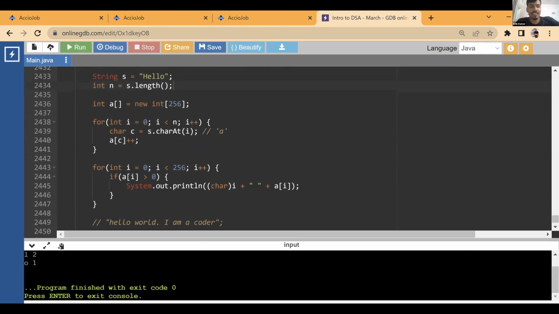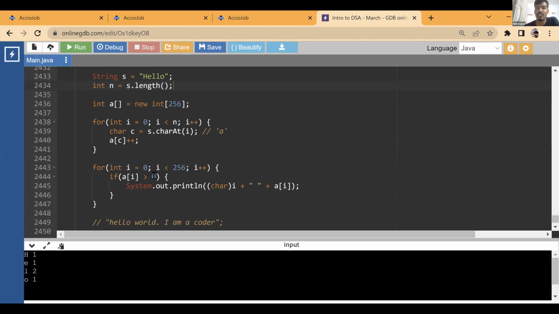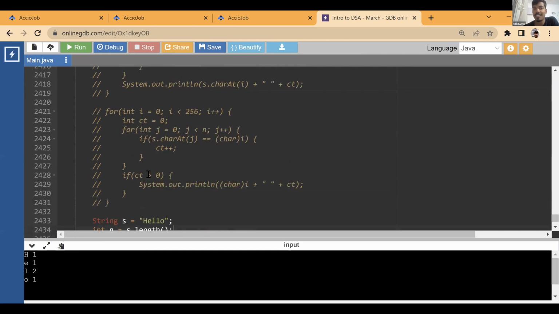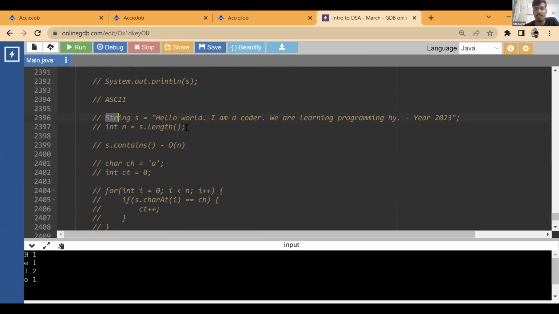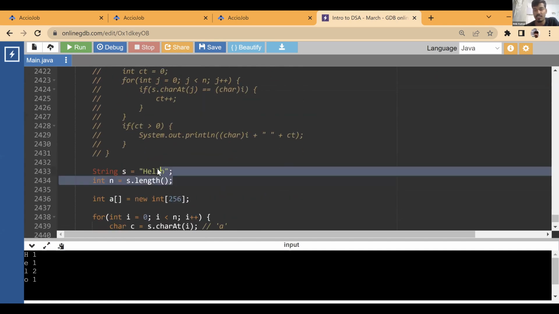Yes, definitely. Okay. See, now it is telling what's the count of H, 1, what's the count of E, 1, what's the count of L, 2, what's the count of O, 1. So it is basically telling you the count of each character in the string. Let's give it a larger string. Let's uncomment this one, which is a larger string, and you'll be able to see the difference. So we are getting the count of each character.